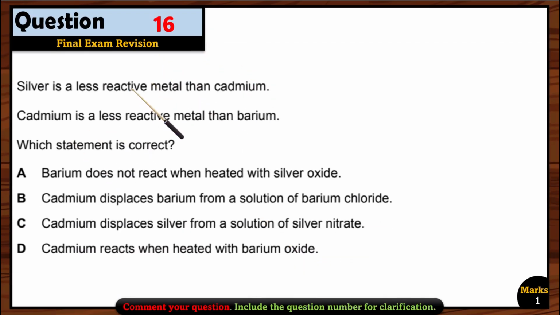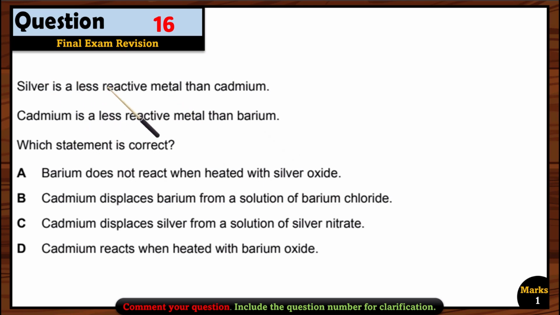Now let's see question 16. Silver is a less reactive metal than cadmium. Cadmium is a less reactive metal than barium. So which statement is correct? Now let's see one by one each option. Barium does not react when heated with silver oxide. Okay, so let's see. Silver is less reactive than cadmium, right? And cadmium is less reactive than barium.